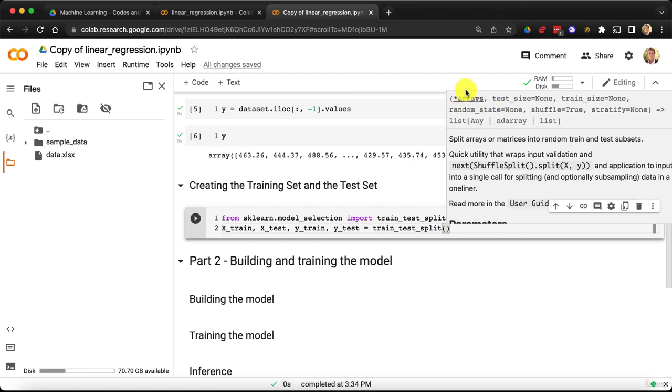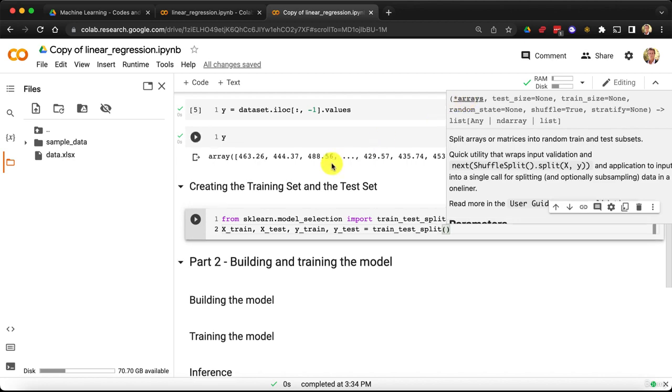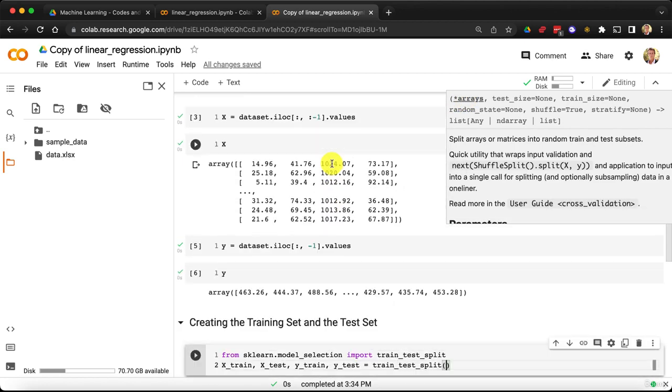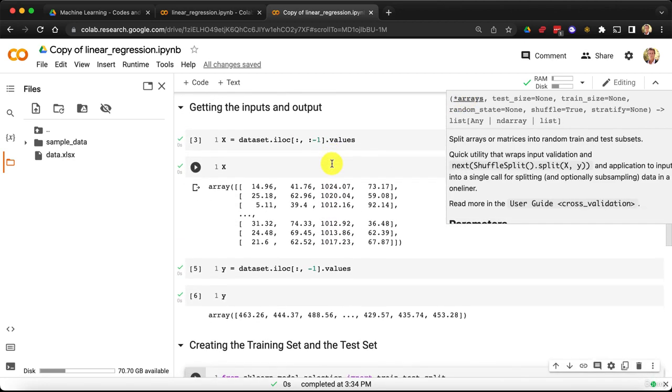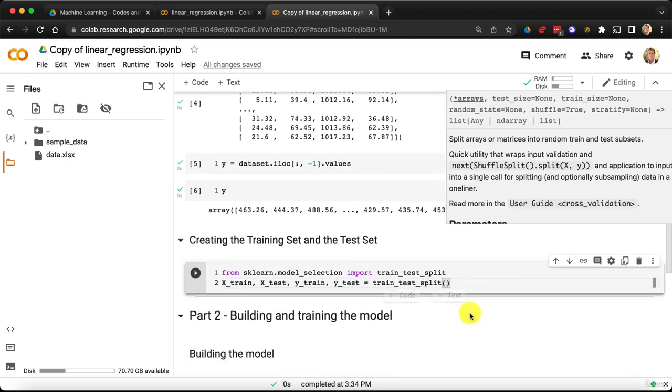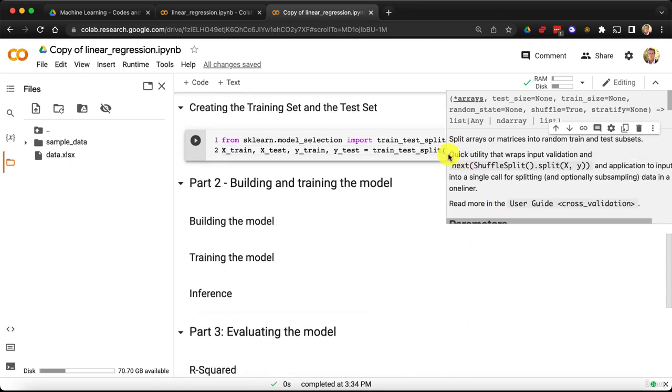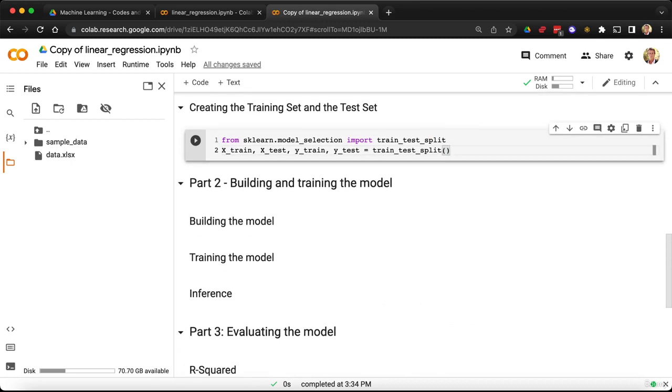And what they mean by arrays here is, of course, the 2 arrays we created before, meaning the array of inputs and the array of output. All right, so that's exactly what we need to enter first here. So inside our train_test_split function, let's enter the first parameter, which is our input x. Then second element is our output y.